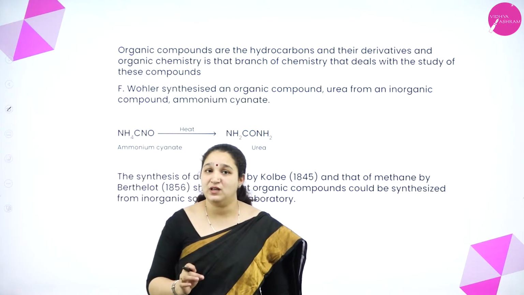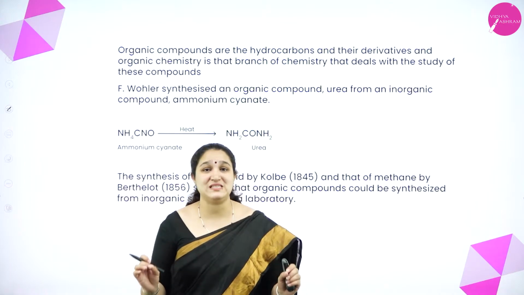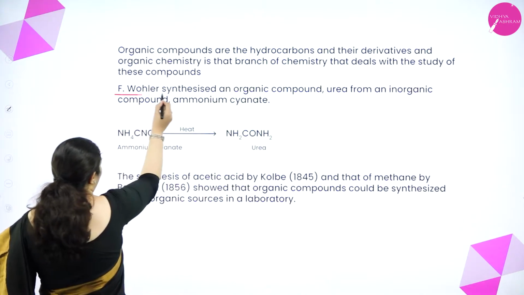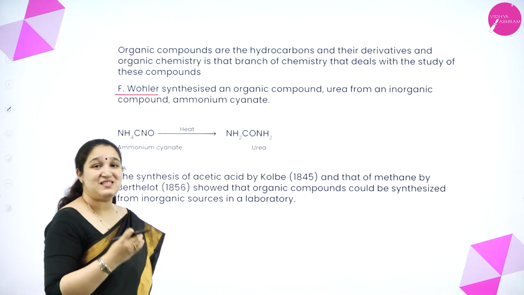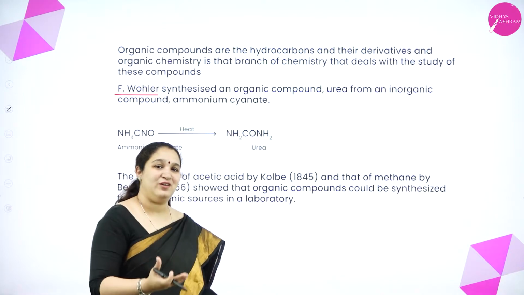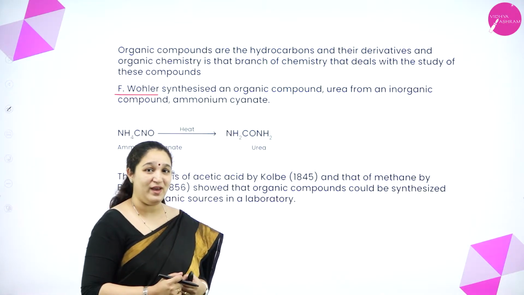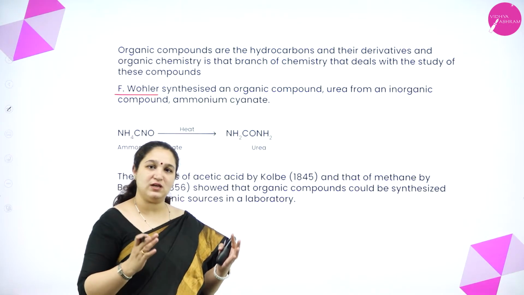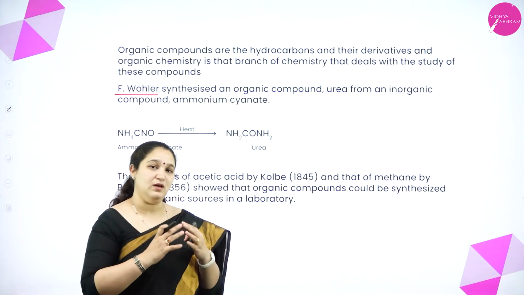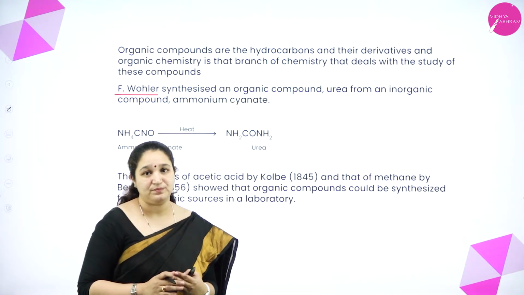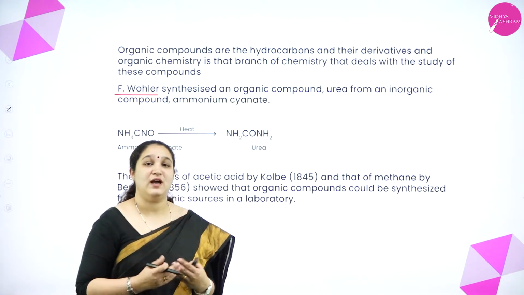But this particular theory was disapproved by F. Wohler, where he synthesized an organic compound using inorganic compounds. Earlier it was believed that organic compounds can be got only from animals and plants, and cannot be synthesized at all.